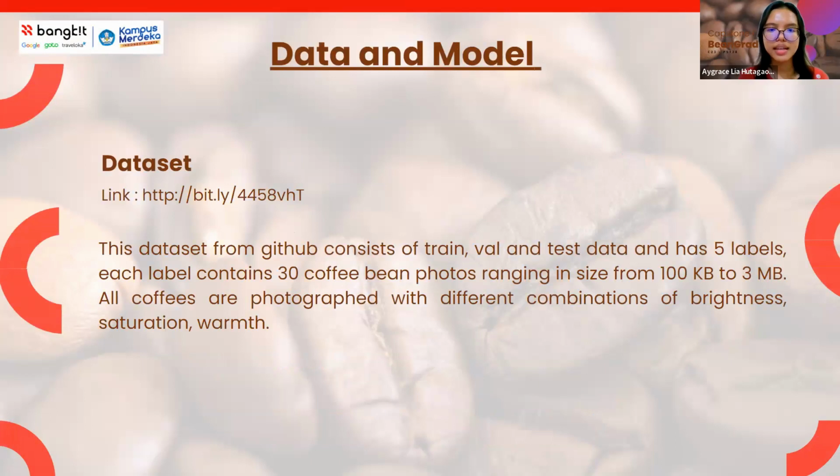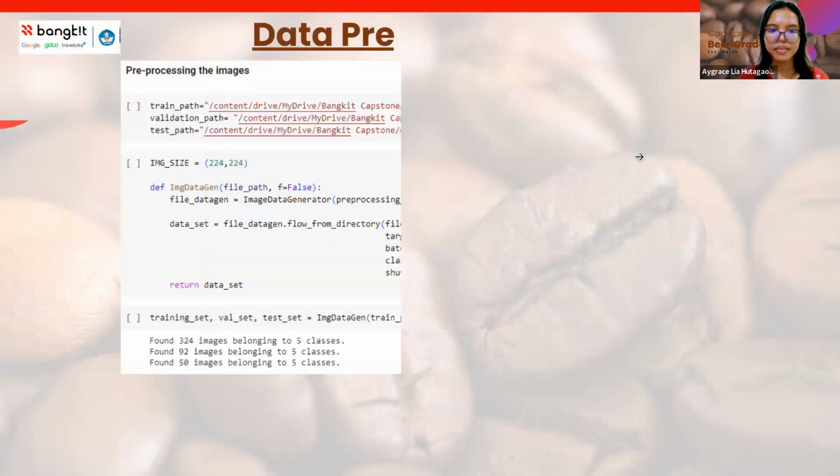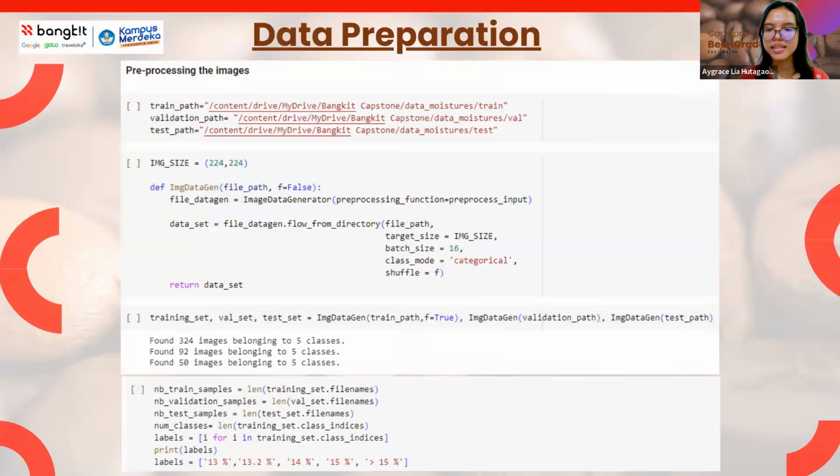Okay, next is data and model. This is our dataset, and here is the link of the dataset. This dataset is from GitHub, consists of train, validation, and test data, and has 5 labels. All copies are photographed with different combinations of brightness, saturation, and blur. On this screen, we can see our data preparation.